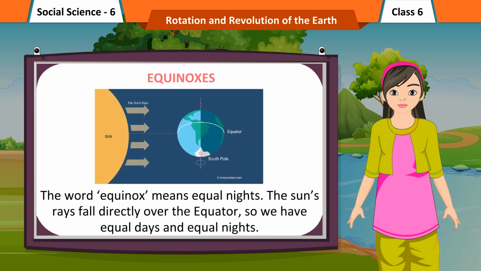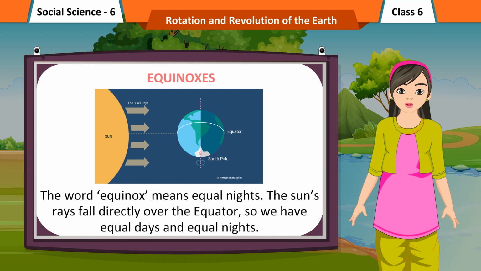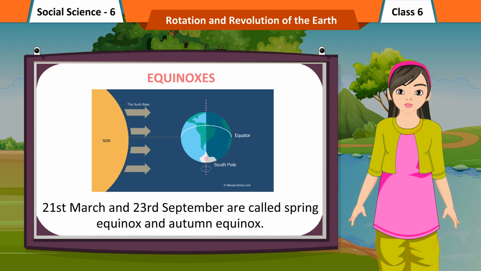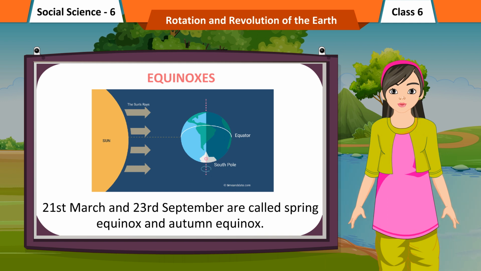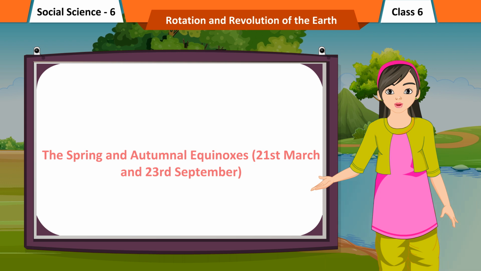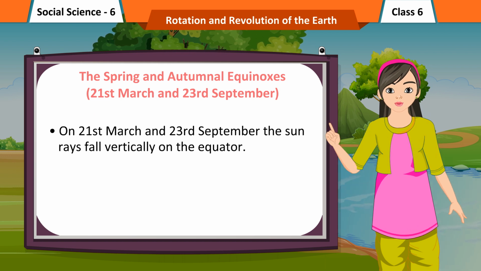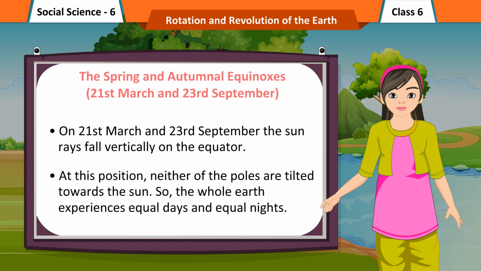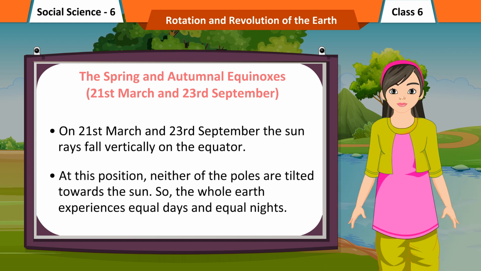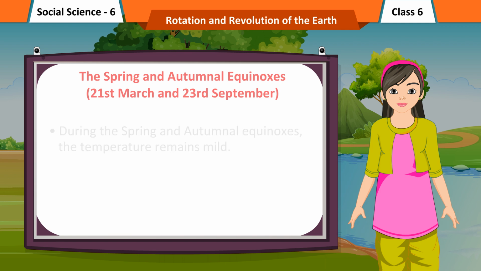Equinoxes. The word equinox means equal nights. The Sun's rays fall directly over the equator, so we have equal days and equal nights. 21st March and 23rd September are called spring equinox and autumn equinox. The spring and autumnal equinoxes, 21st March and 23rd September. On 21st March and 23rd September the Sun rays fall vertically on the equator. At this position, neither of the poles is tilted towards the Sun. So, the whole Earth experiences equal days and equal nights.